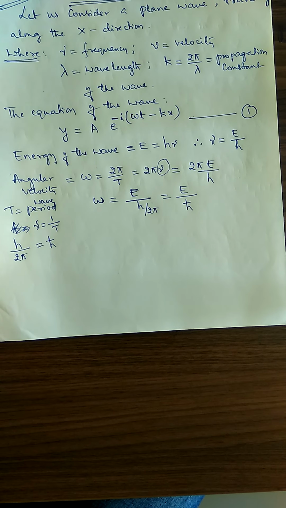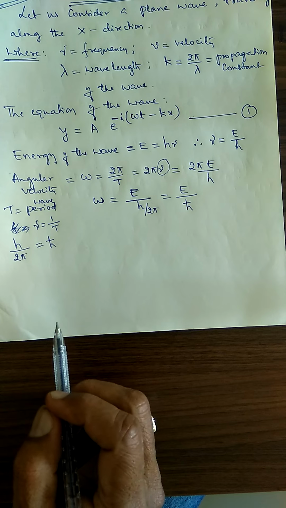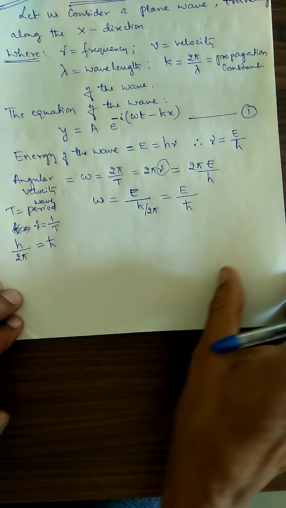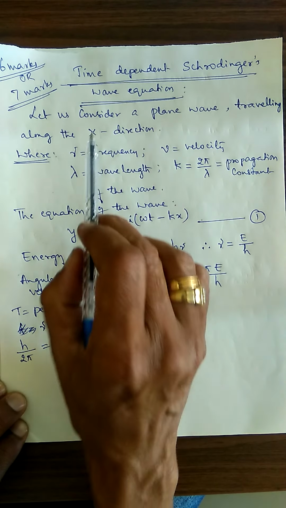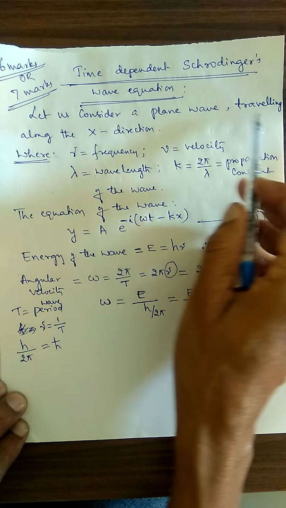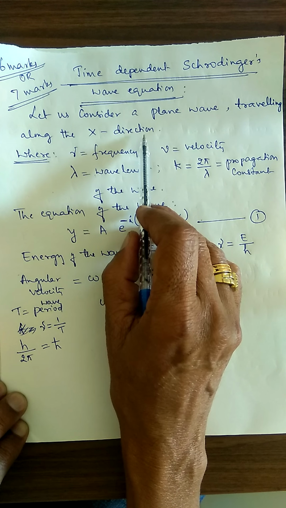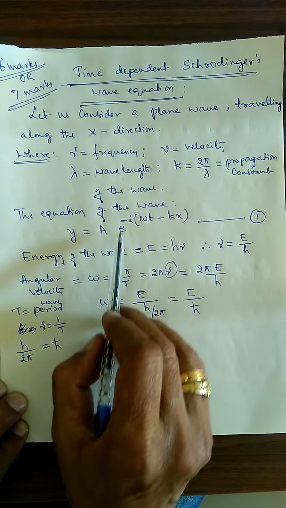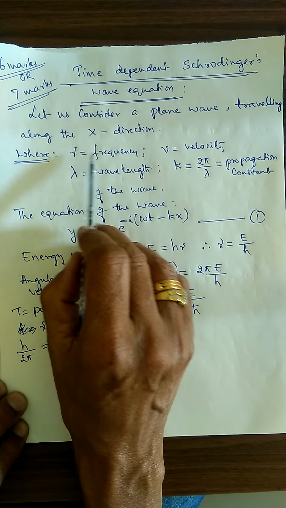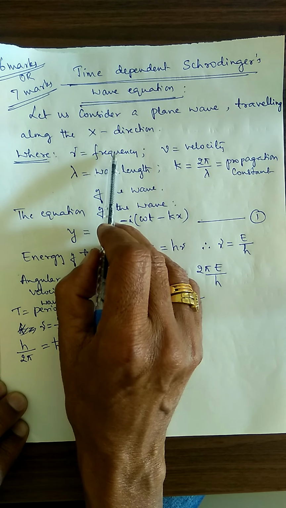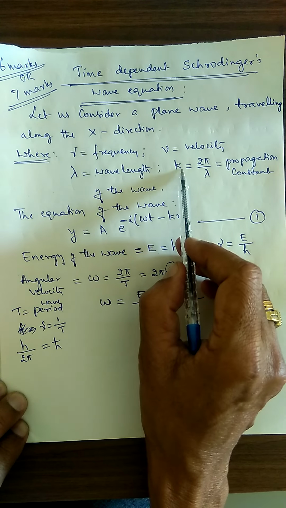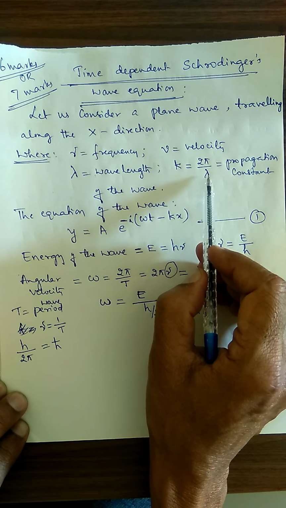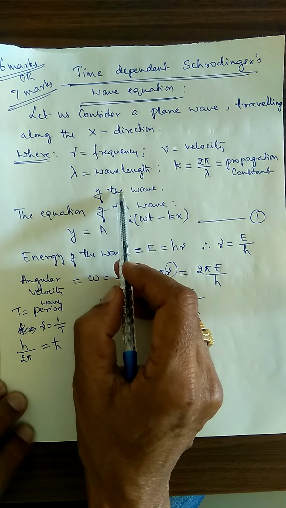Hoping that you have understood all this concept. See that whatever I have chosen so far, I am showing again. Let me consider a plane wave traveling along the x direction or x-axis, where nu is the frequency, equal to 1 by T, T is the period, v is the velocity, lambda is the wavelength, and k is the propagation constant, equal to 2 pi by lambda for that wave.